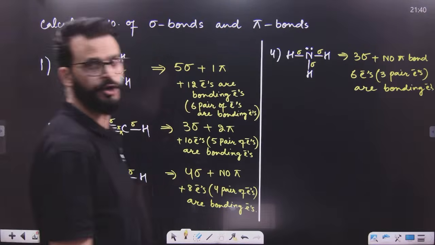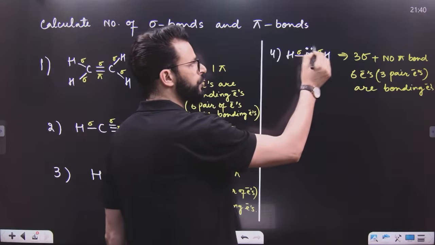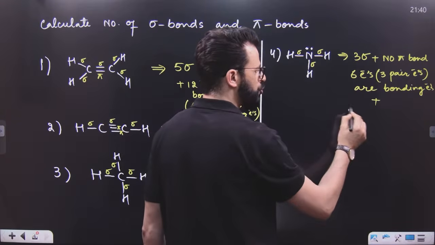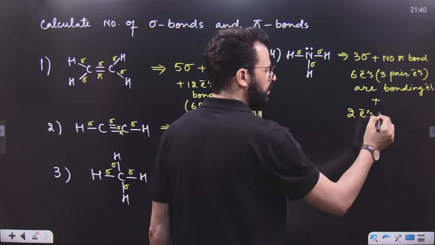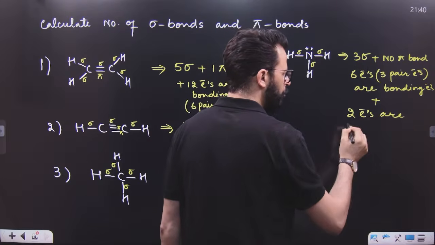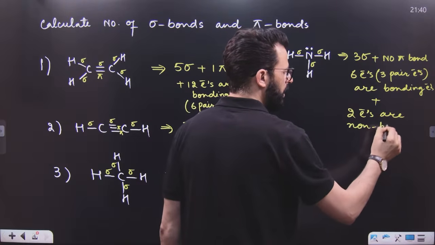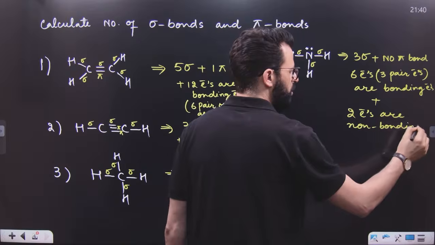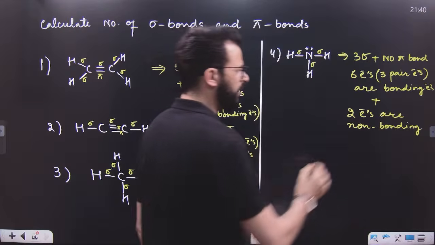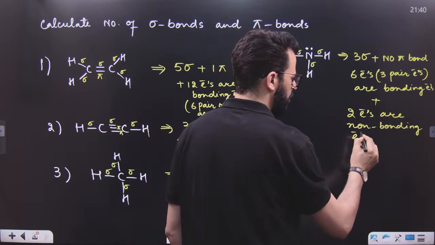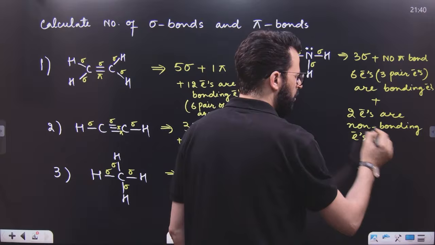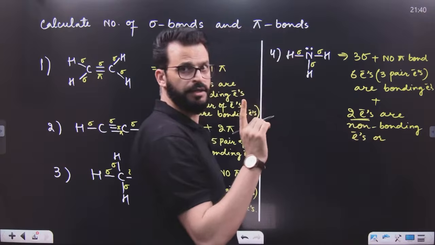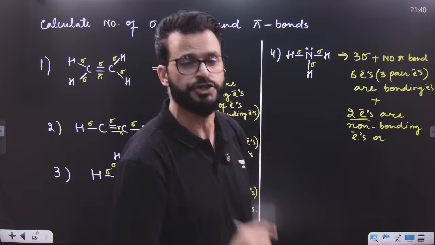But here, these 2 electrons are non-bonding electrons, because these are the electrons which are not taking part in bonding. 2 electrons means 1 pair. And a non-bonding electron pair is known as a lone pair.